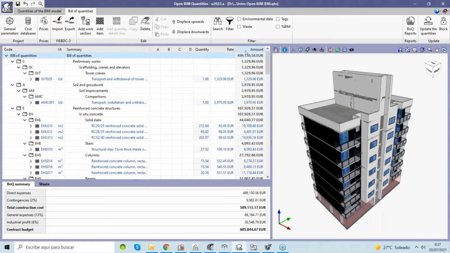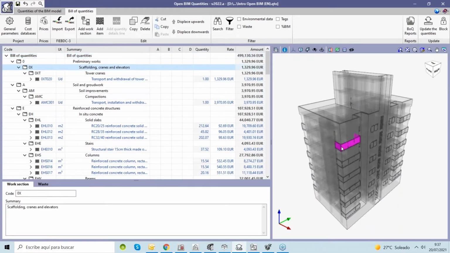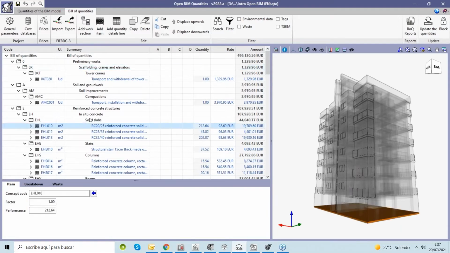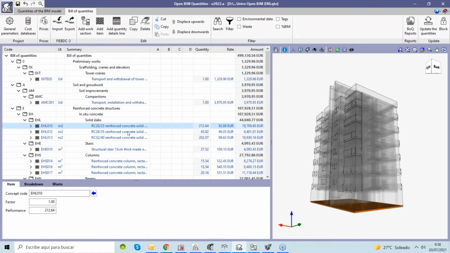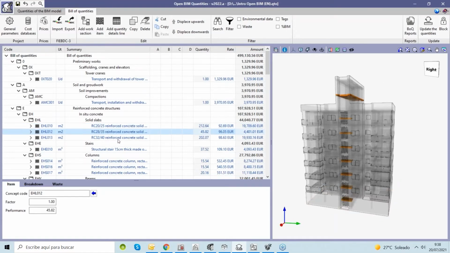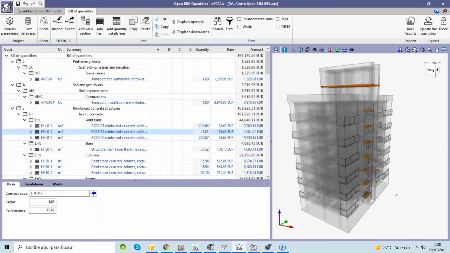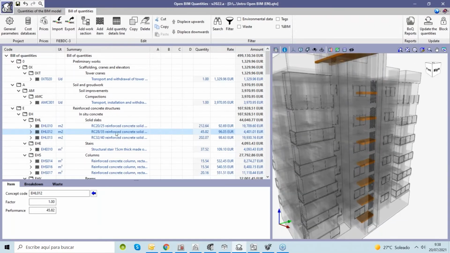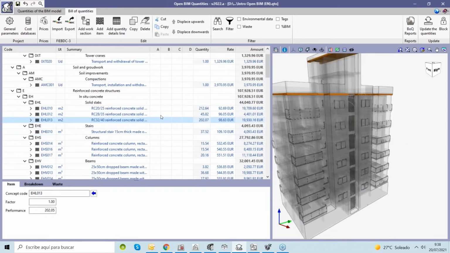As you can see here, we have the total price of the building, and if we select one specific part of our view of quantities, for example this one here, the solid slabs, inside of this chapter, we can select this part of our view of quantities and see in the BIM model where this part is located.